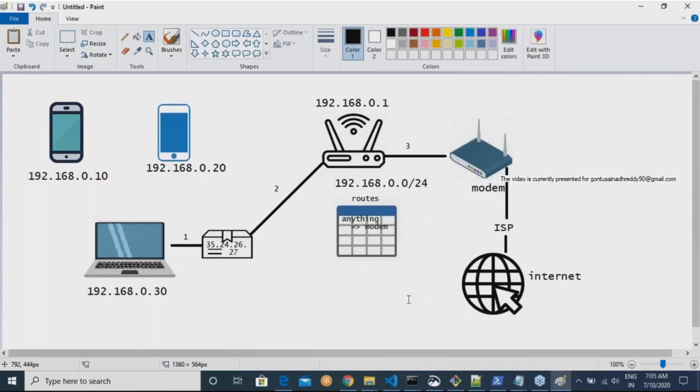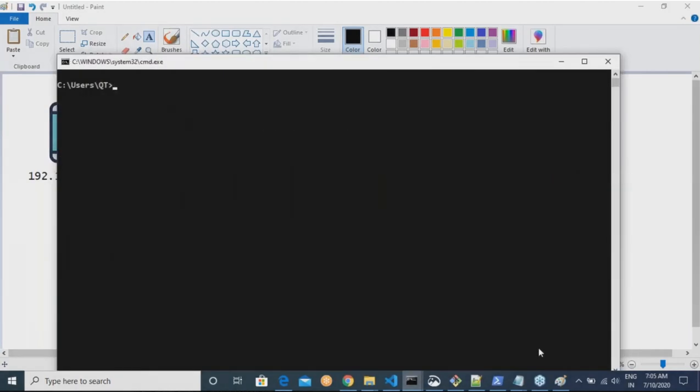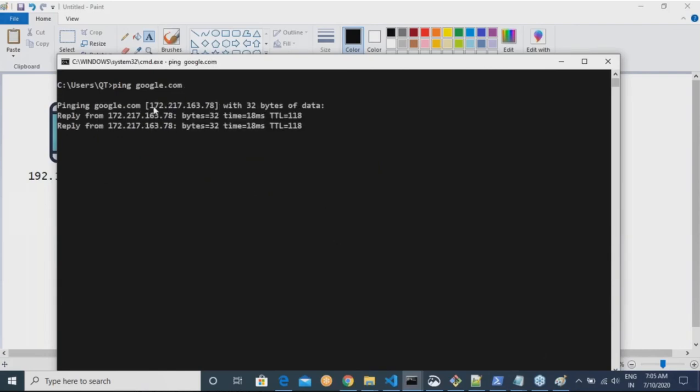So basically, what happens when you try to ping google.com? First, google.com's IP address is received, and this IP address does not belong to your network. So this packet will be forwarded to your router.